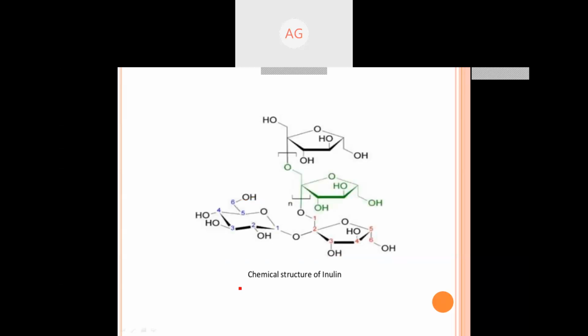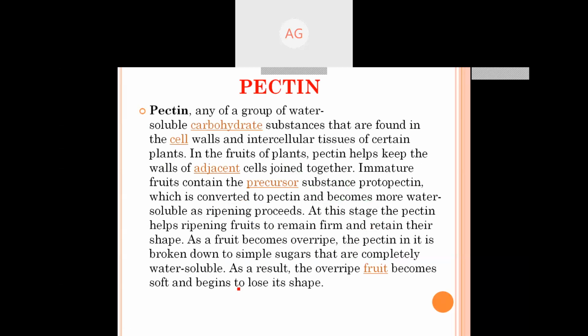This is the structure of inulin, you can see. Now the next one is pectin. Pectin you will find in the feathers of the birds.